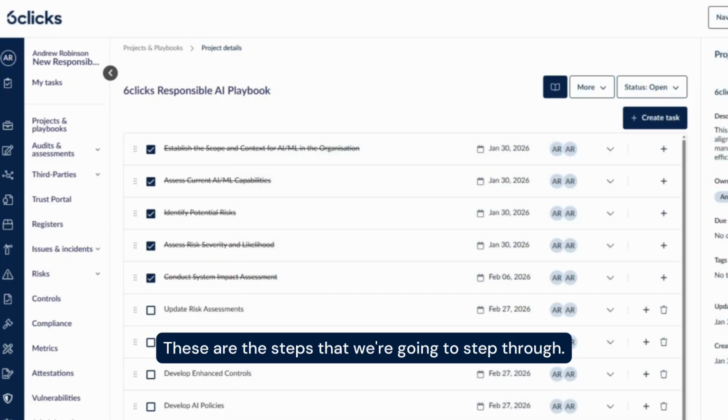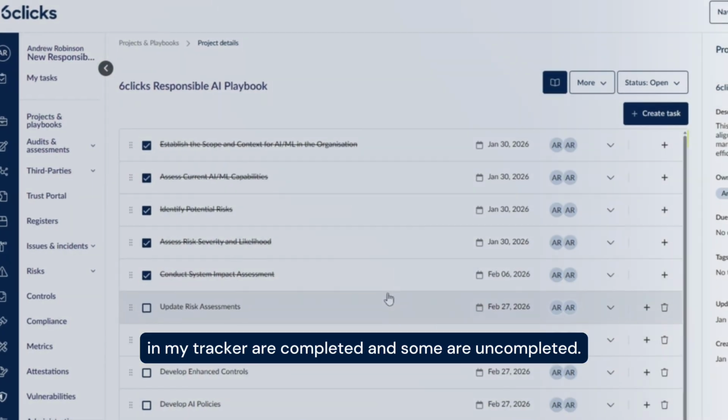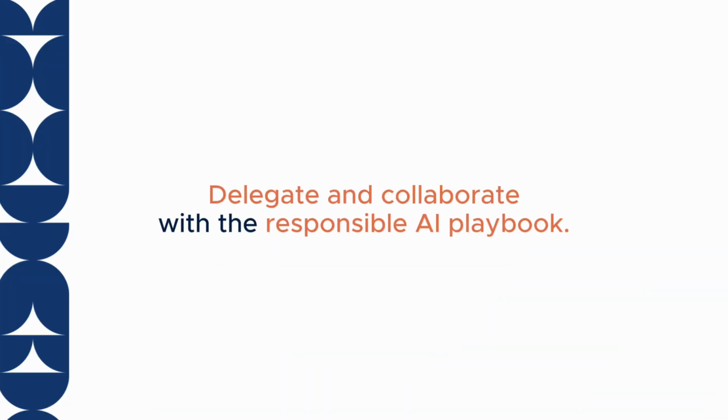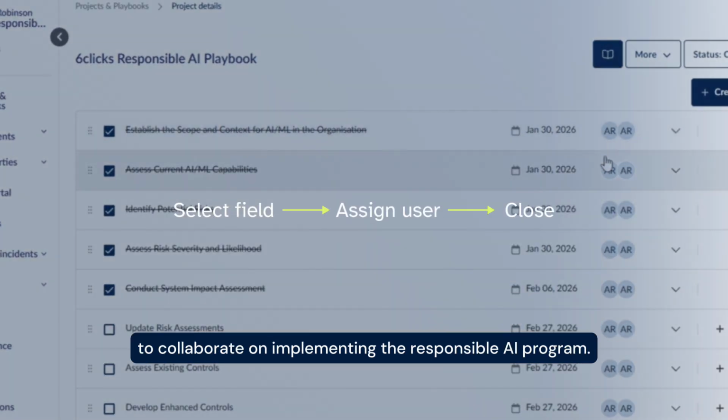These are the steps that we're going to step through. You can see here some of them in my tracker are completed and some are uncompleted. They can be assigned out to different people to collaborate on implementing the Responsible AI program.